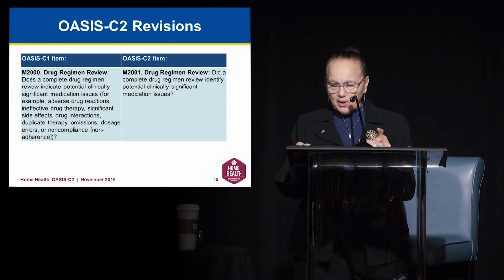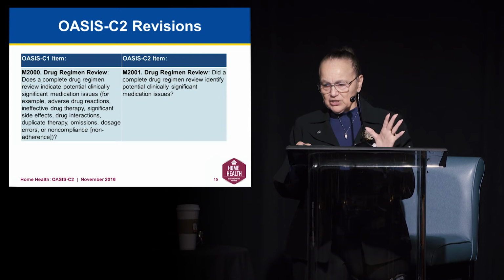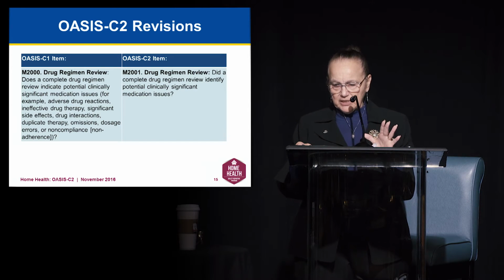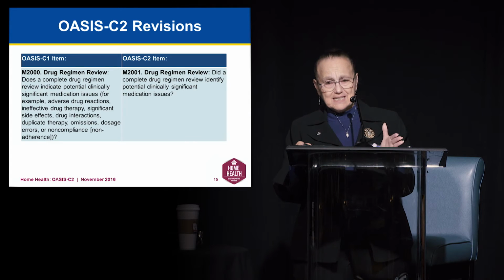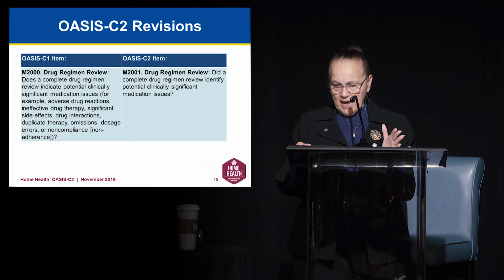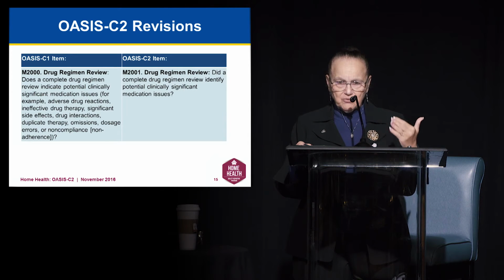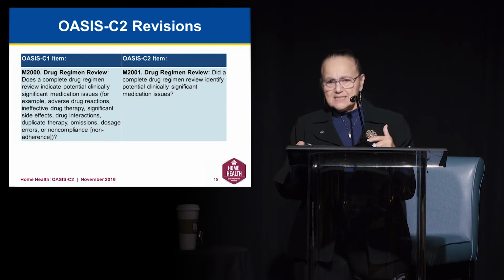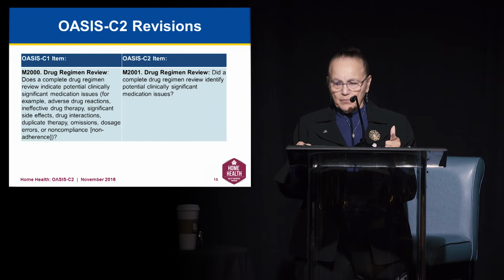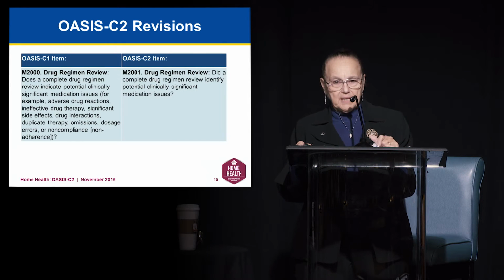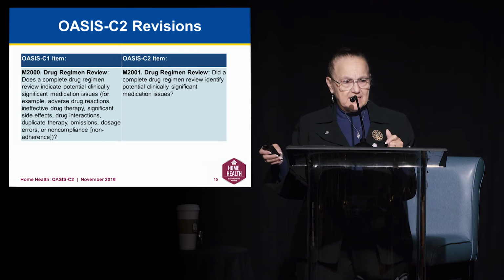Does a complete drug regimen review indicate potentially clinically significant medication issues? And then it lists them all. Adverse drug reactions, ineffective drug therapy, significant side effects, et cetera. In OASIS C2, 2001 simply says, did a complete drug regimen review identify potentially clinically significant medication issues? And it assumes you know what that list is.